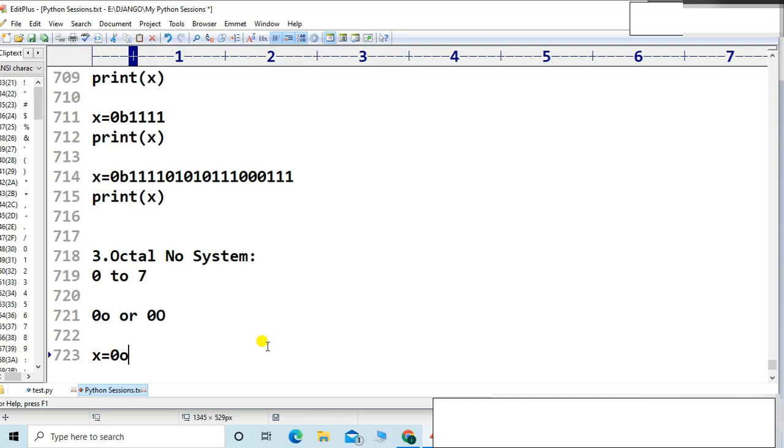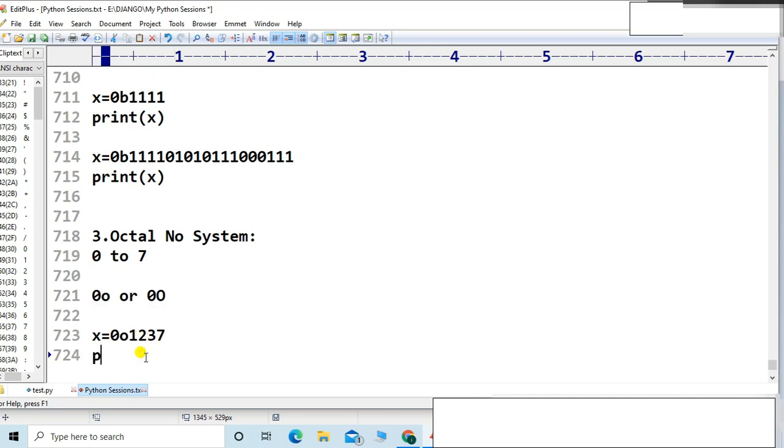Now let me write the octal number. In the octal number system, the valid digits are from 0 to 7. So let me write 1, 2, 3, 7. I cannot write 9 because it is not an octal digit. So 0o1237 is perfectly valid. Now let me print the value of x.